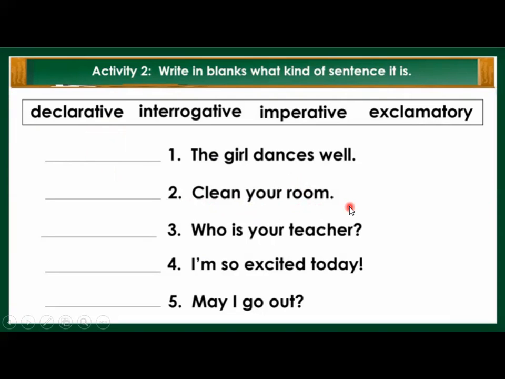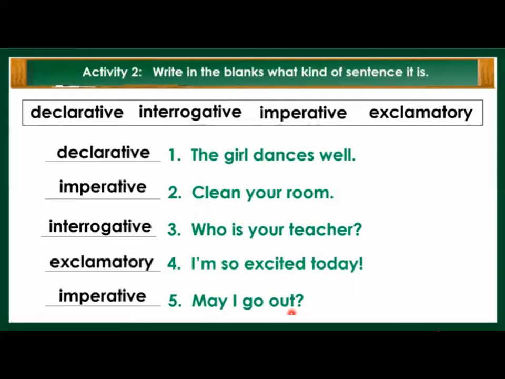Clean your room. Who is your teacher? I am so excited today. May I go out? Now if you have done this activity 2, I will show you the answers now. Here are your answers.